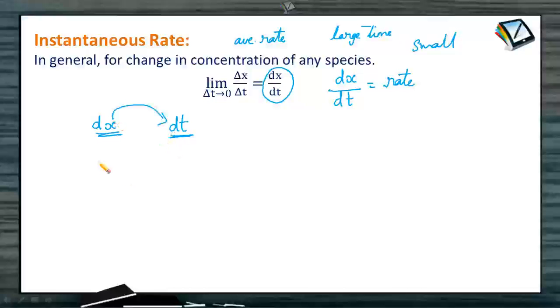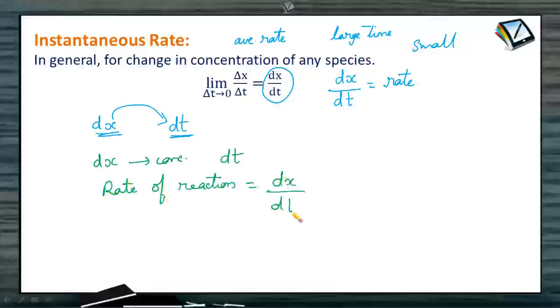In general, if dx represents a very small change in concentration of any species during a very small time interval dt, then we can write the rate of reaction like this. Rate of reaction is equal to dx by dt, where dx is the minute change of concentration in that minute time interval of dt, isn't it?